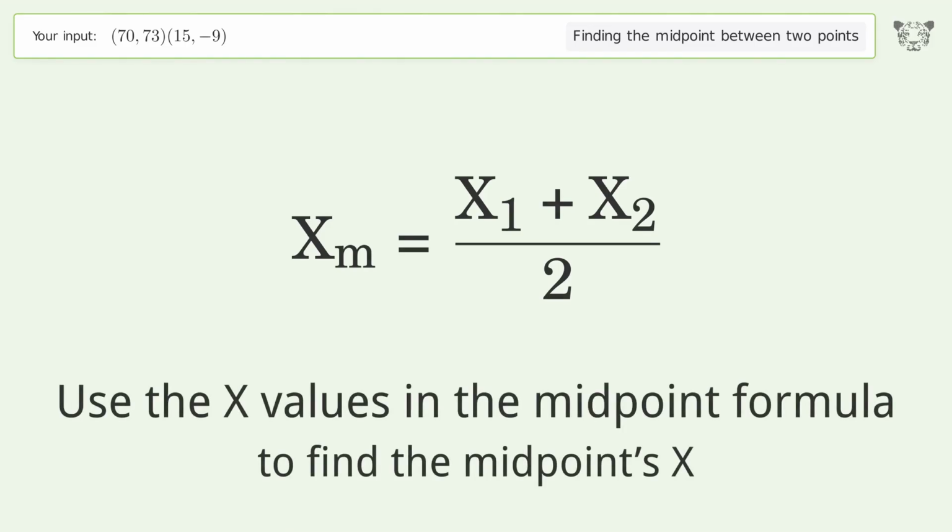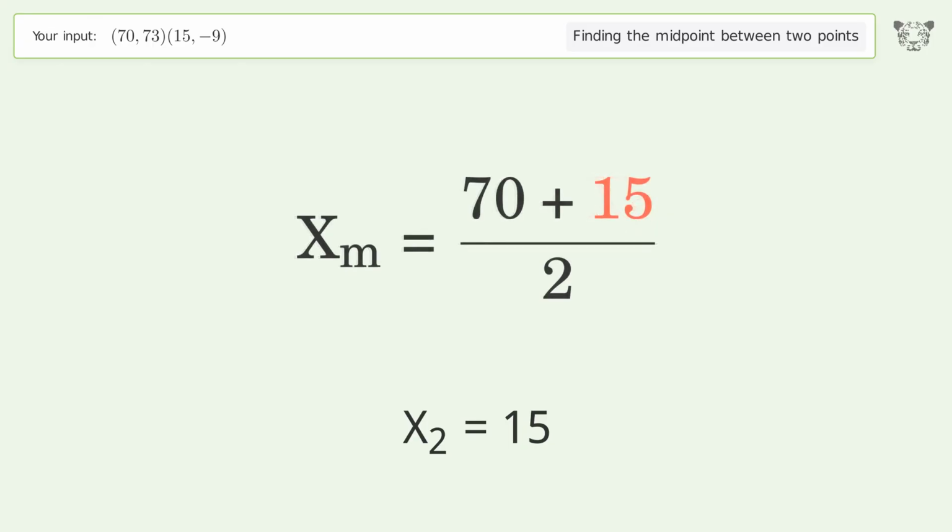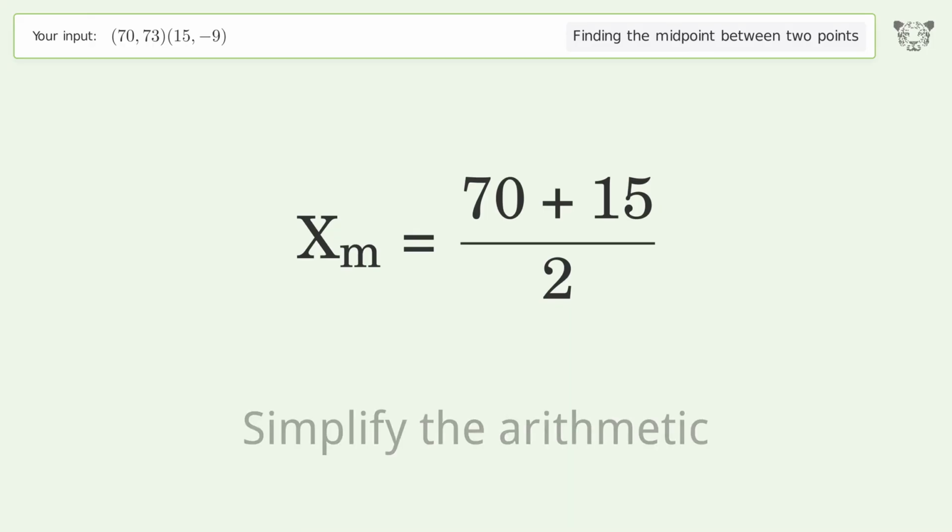Use the x values in the midpoint formula to find the midpoint's x. x1 equals 70. x2 equals 15. Simplify the arithmetic.